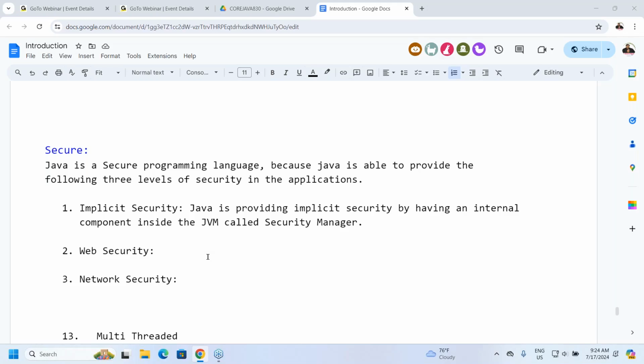Authorization. Giving privileges to a particular user to access a part of the application. Giving special permissions to the user to access a particular private area in our application. Giving permissions and checking those permissions is nothing but authorization.